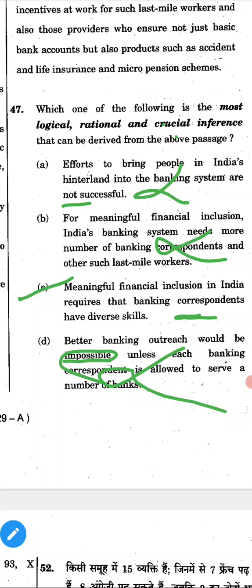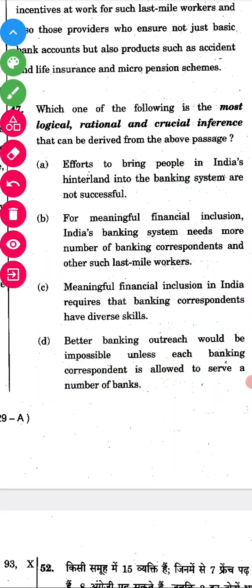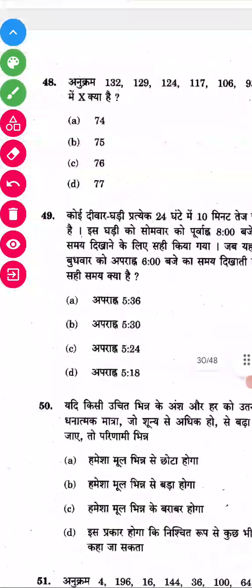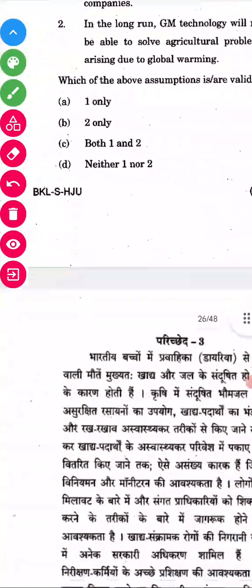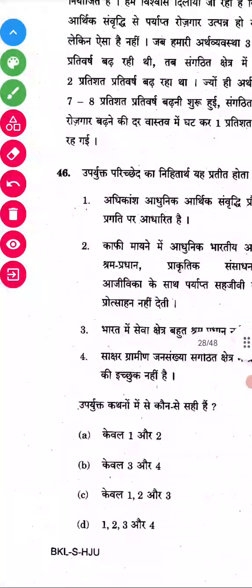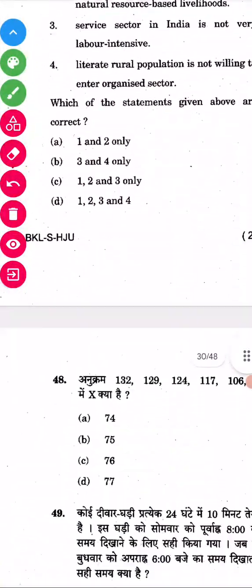We have to choose the positive one. Almost all government-oriented passages make positive schemes, right? Next passage we'll see.